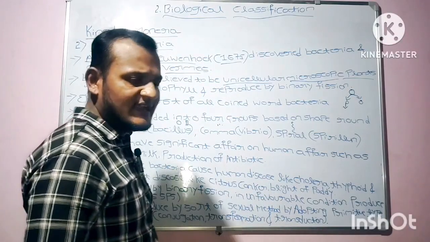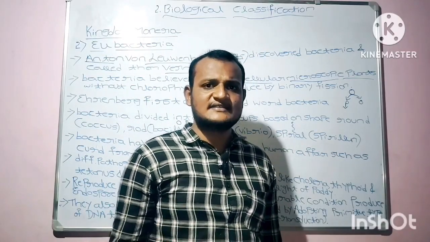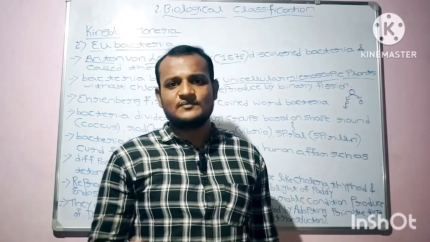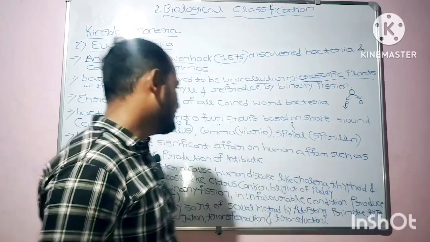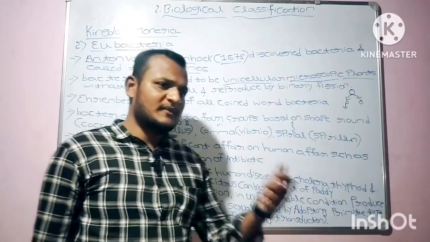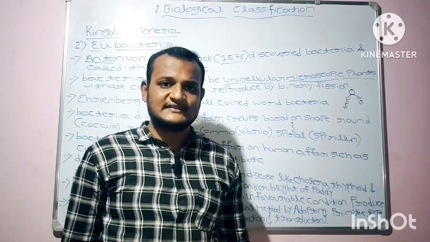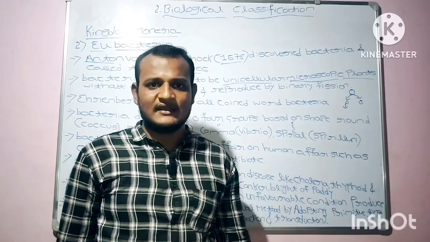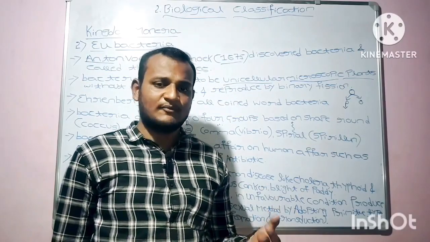Bacteria have a significant impact on human life also. You can ask me how bacteria play a significant role in human affairs. In the production of curd from milk, several types of bacteria are involved. For example, Lactobacillus is the bacteria involved in the preparation of curd from milk. Only through the help of the bacteria will the curd be prepared from the milk.